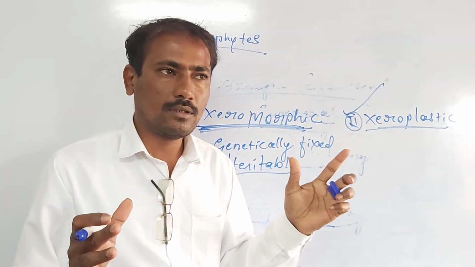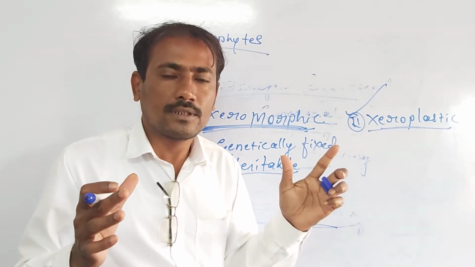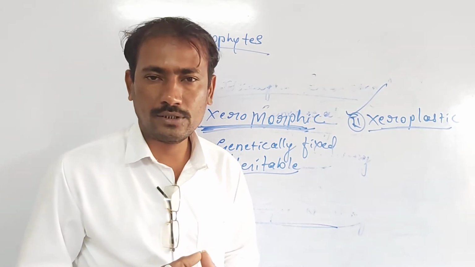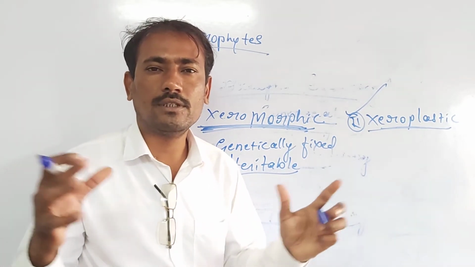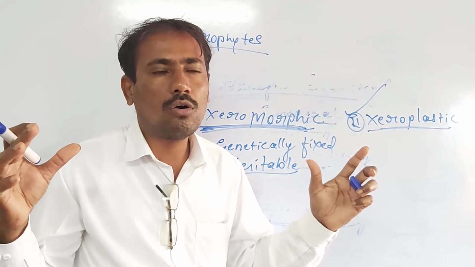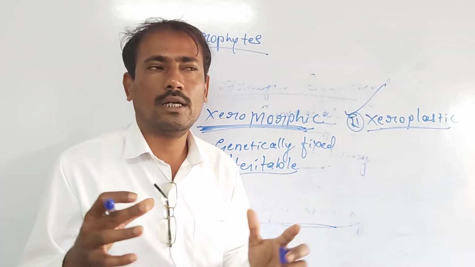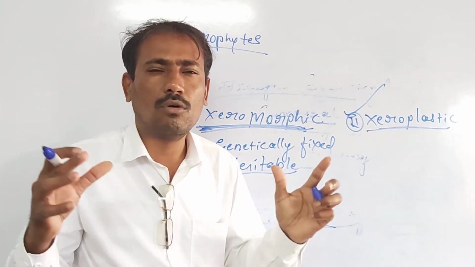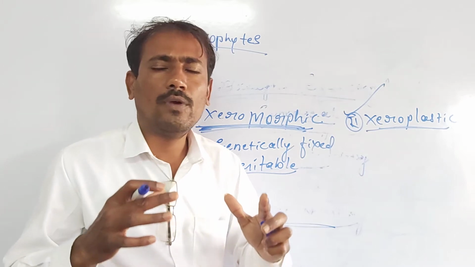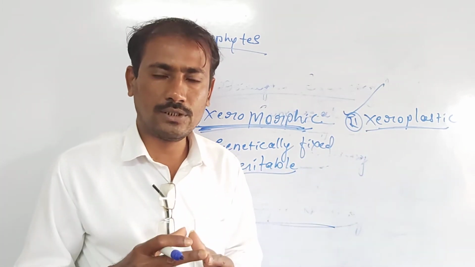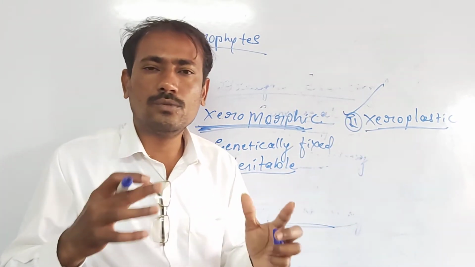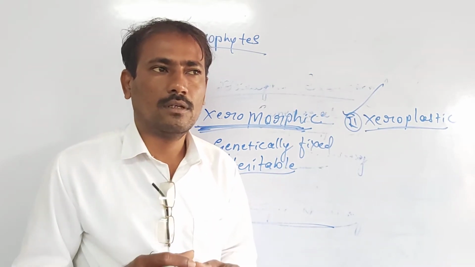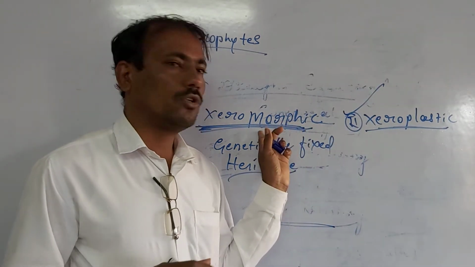If some of the xerophytes get favorable environmental conditions instead of adverse situations such as a long dry period or very intensive sunlight or high temperature, or in other words very low freezing temperature, very cold conditions, instead they get very good favorable environmental conditions, they do not usually develop such xeromorphic characters.